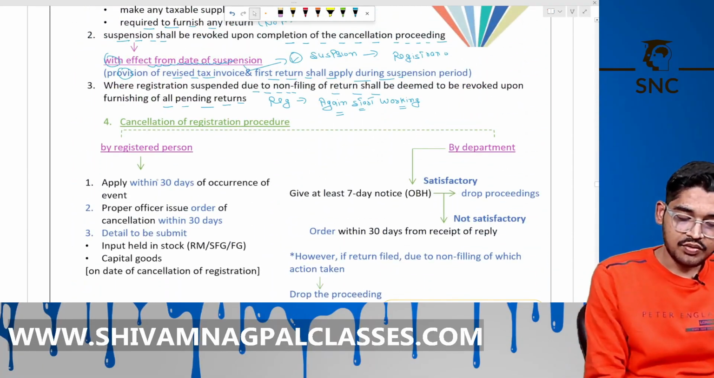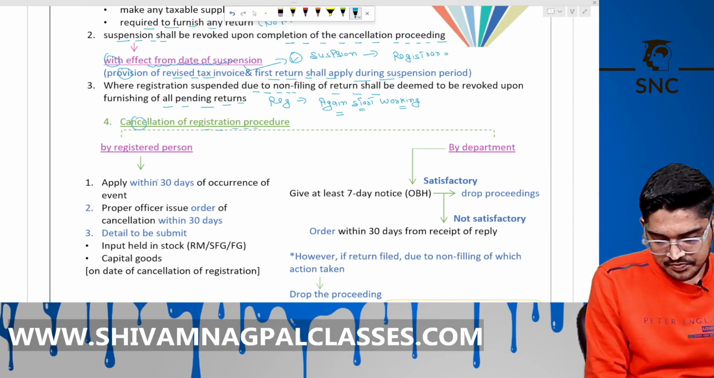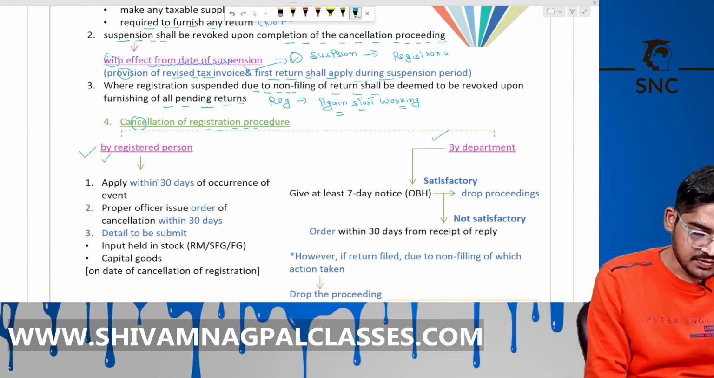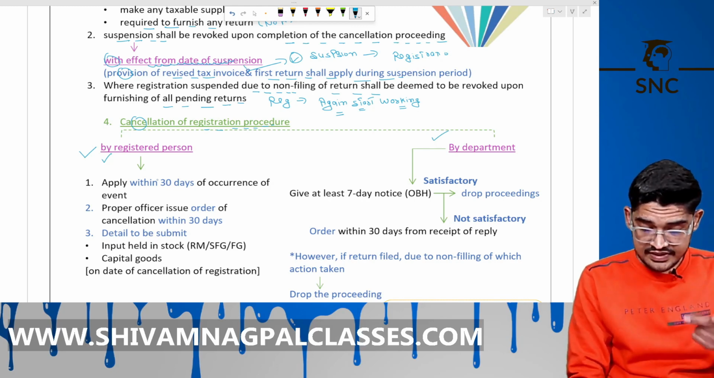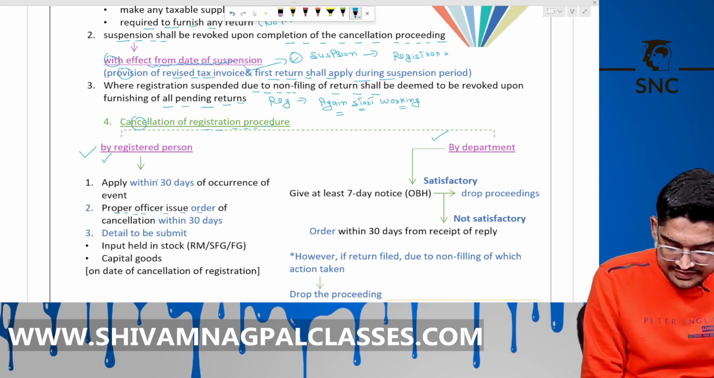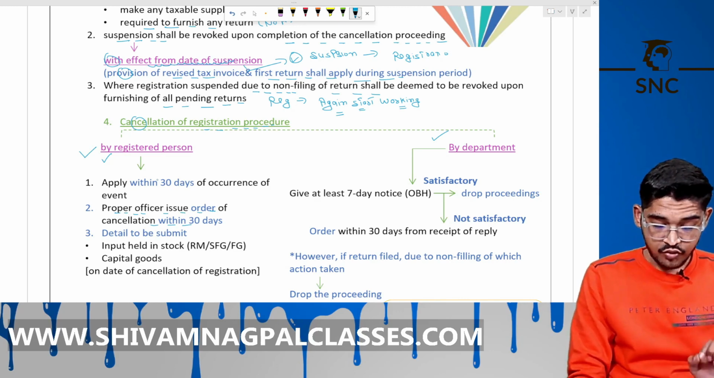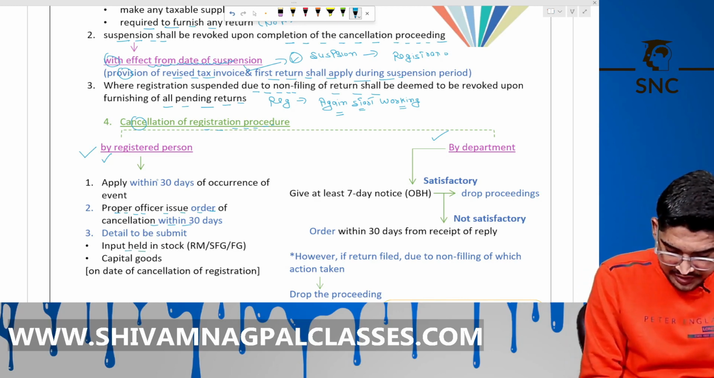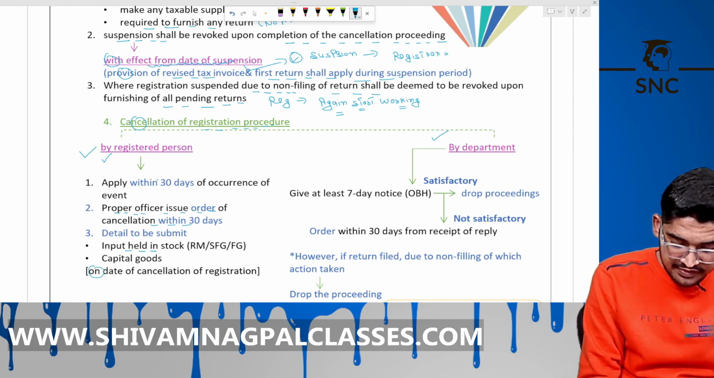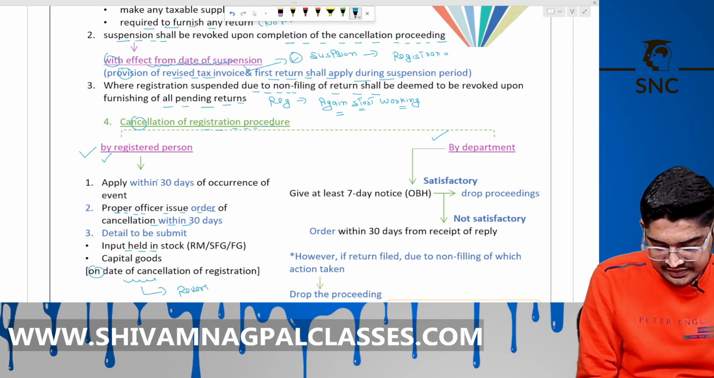See here. Now, the cancellation of registration procedure. So, by the registered person, by the department. By the registered person, you have to apply within 30 days of occurrence of the event. That officer issues the order of cancellation within 30 days. Right? Details to be submitted for the input held in stock, raw material, semi-finished goods, finished goods and the capital goods. Because on the date of that cancellation, you have to reverse the ITC. Reverse the ITC.